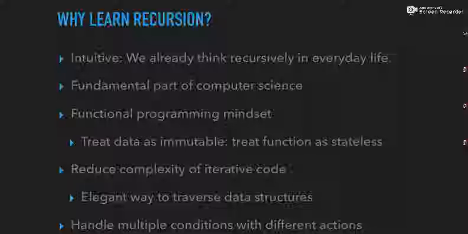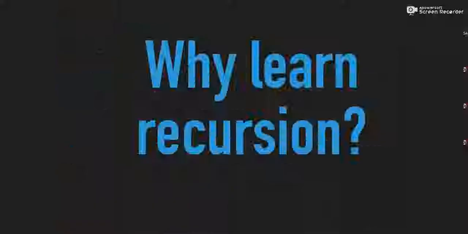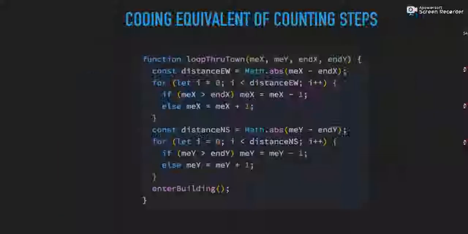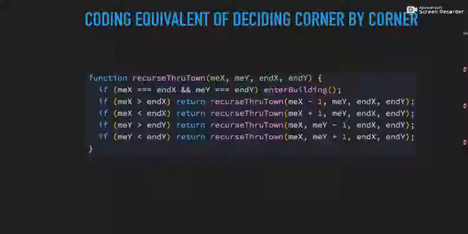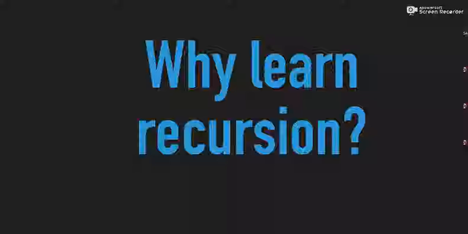It, again, has a functional programming mindset, so it treats data as immutable, right? So instead of what we're doing in our looping through town, where we're taking our input parameters and we're actually mutating them, right? We're changing them around. Versus in our recursive solution, we're just passing in new parameters, right? We're not mutating the parameters we already got. We're just passing in new parameters to another instance of that execution context, or to another execution context.